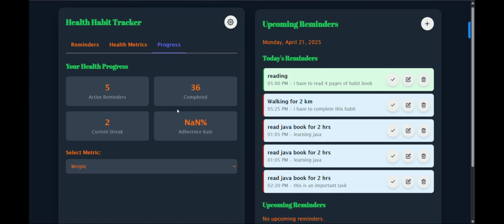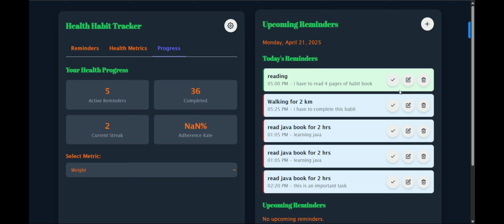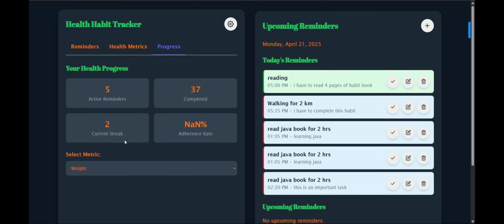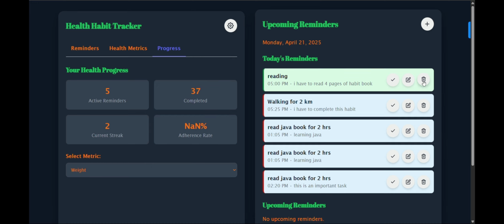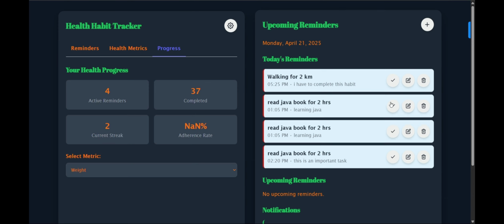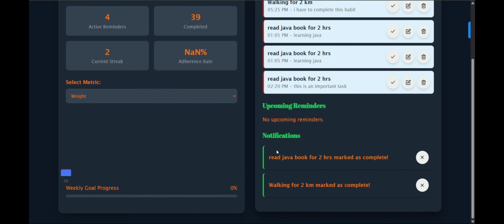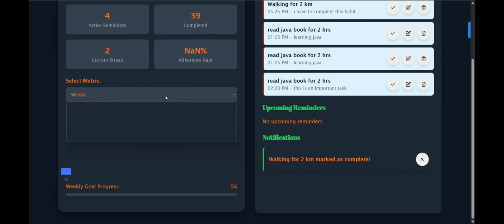and also in this the progress can be shown, like I have completed reading, the task is completed, the current streak will increase, and active reminders will still be 5, then I will remove some reminders and the count will decrease, and if I complete more reminders then a notification will pop up and here my progress is shown.